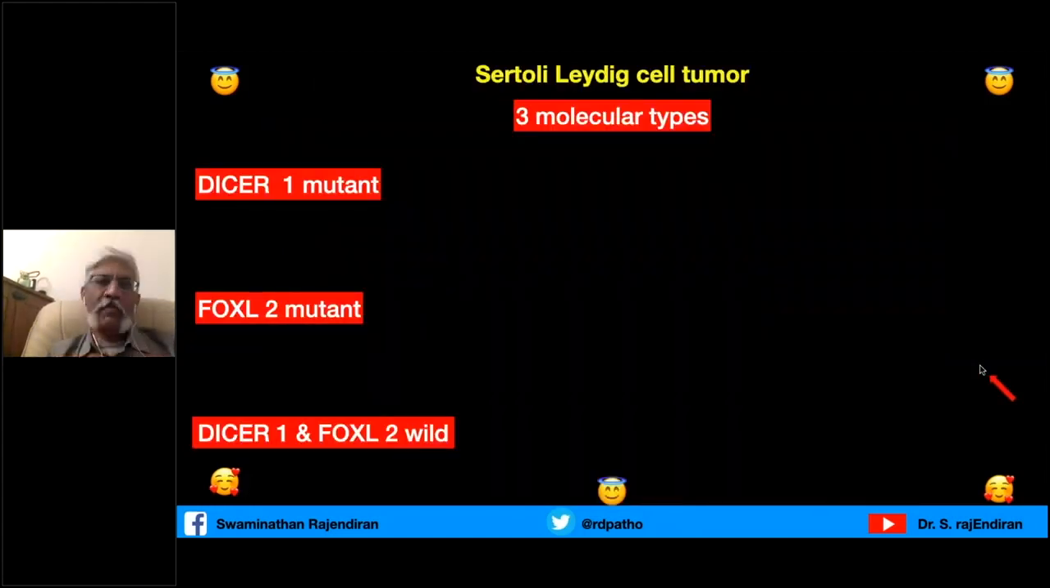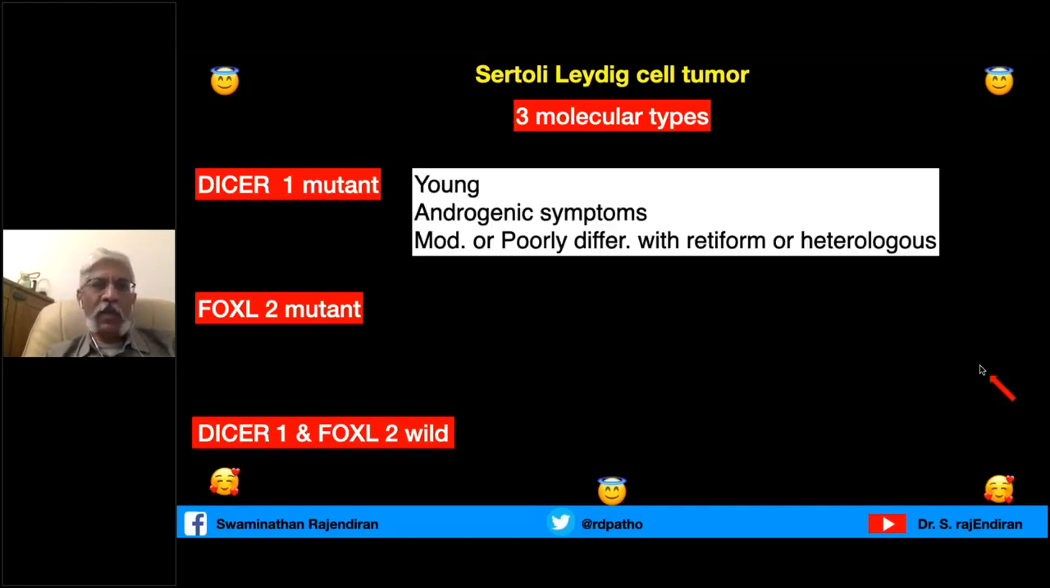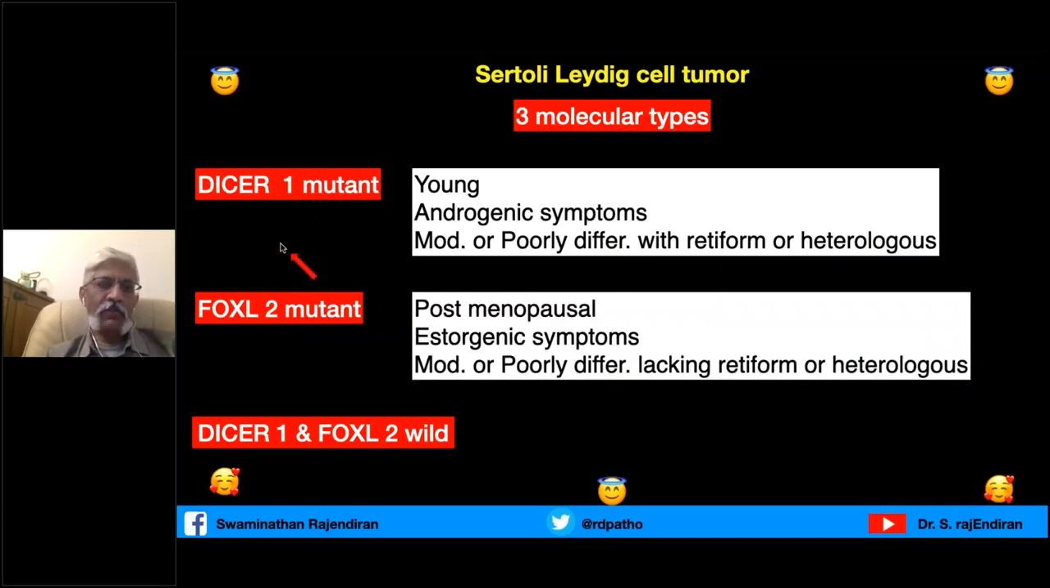Sertoli cell tumor, there are three molecular types: DICER1 mutant, FOXL2 mutant, and DICER1 and FOXL2 wild type. The DICER1 mutant Sertoli cell tumor arises in young people, and they present with androgenic symptoms, male-like features. Morphologically, they are more moderately or poorly differentiated with retiform or heterologous pattern. This is very, very important because the retiform pattern is associated with the DICER1 mutation, whereas FOXL2 mutant and DICER1 and FOXL2 wild type lack the retiform pattern.